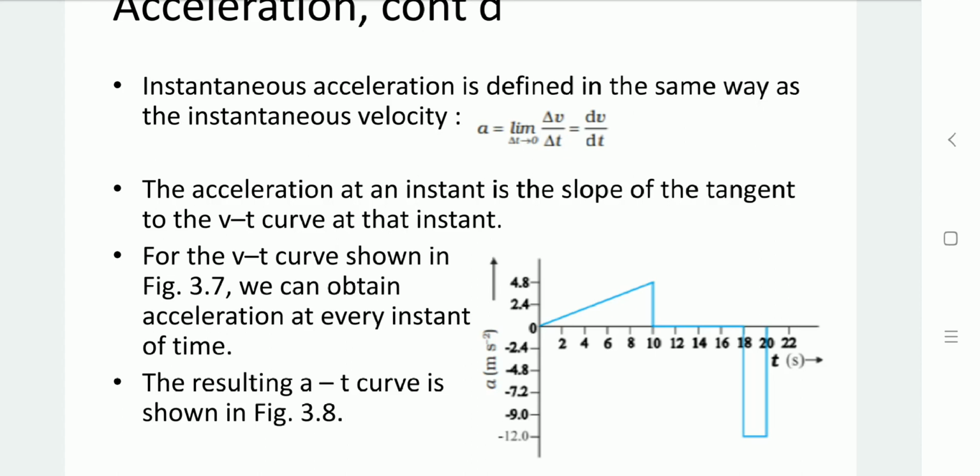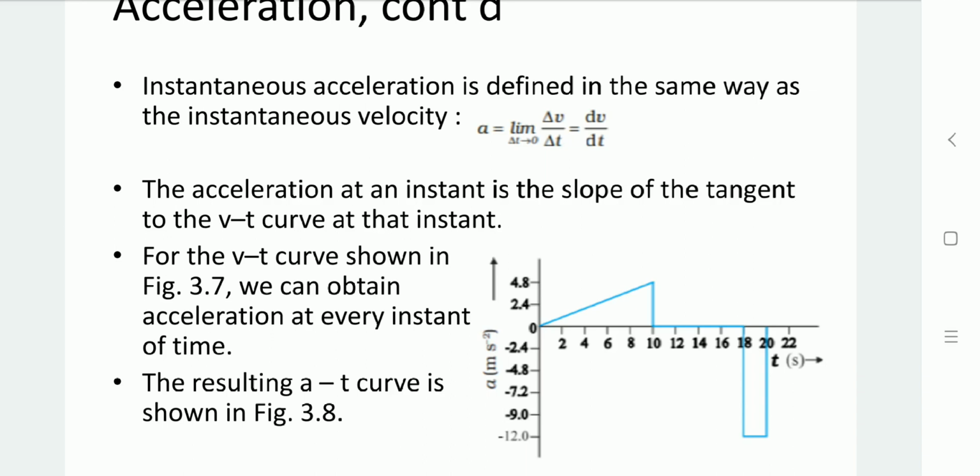Now, from 18 second to 20 second, the average acceleration we have derived is minus 12 meter per second square. So between 18 to 20 second, minus 12 meter per second square acceleration is there. So when the acceleration is uniform, it equals the average acceleration over that time period.